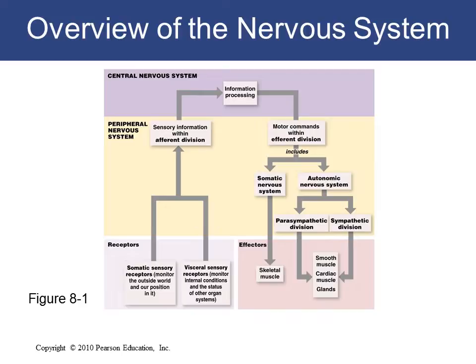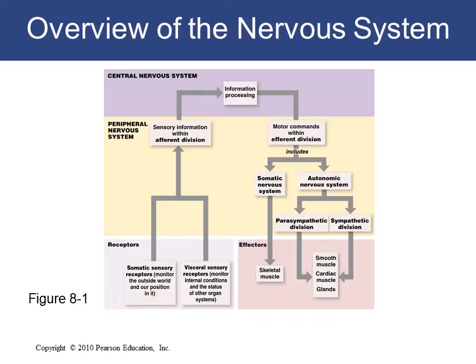The central nervous system is made up of the brain and spinal cord, which form the information processing unit, while the peripheral nervous system has two divisions: the sensory division and the motor division. The sensory division receives stimuli from the environment and transmits the impulse to the central nervous system. This sensory division has two parts: the somatic sensory receptors that monitor the outside world, and the visceral receptors that monitor internal conditions and the status of other organ systems.